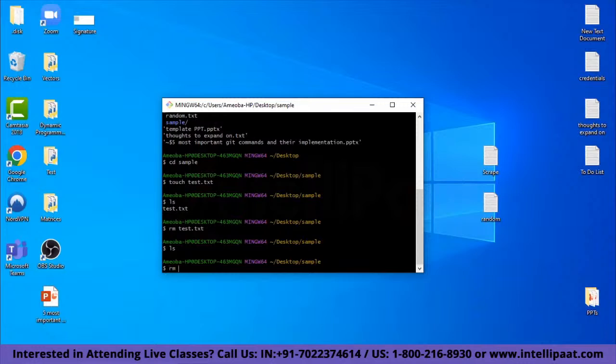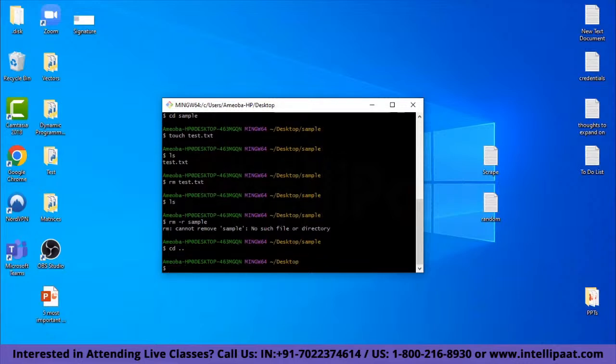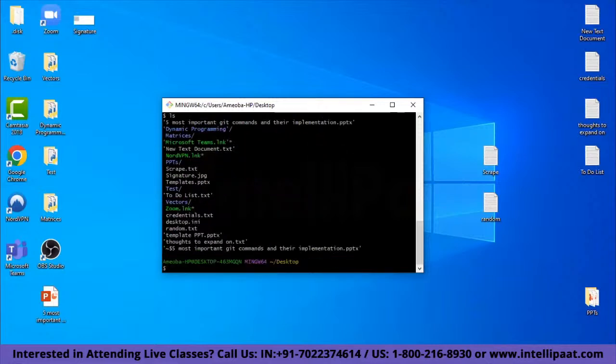So I will be removing my sample folder. Now we'll have to come out of the sample directory. cd .. means go one level up. So now I'm in the desktop, and now I can finally remove the sample folder. And if I use the ls command, there is no sample folder. It has successfully been deleted. Alright, now I'll be creating it again.